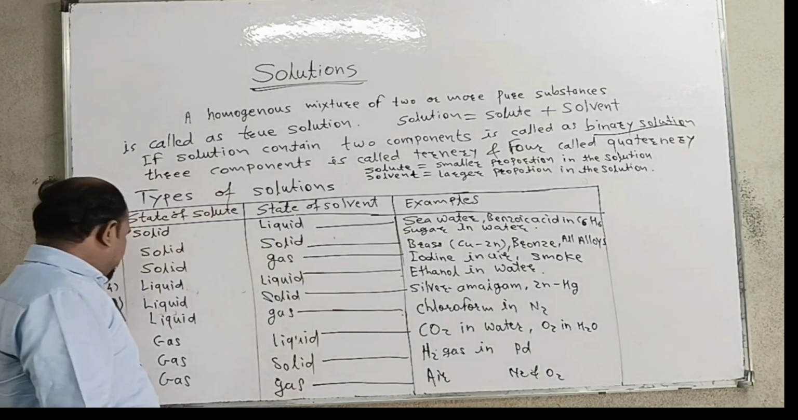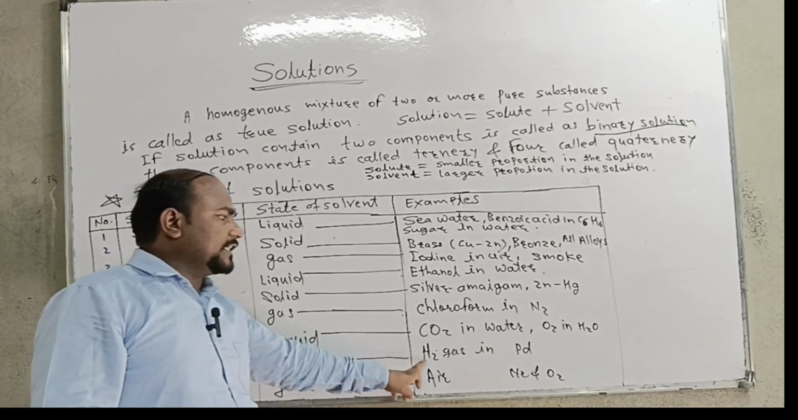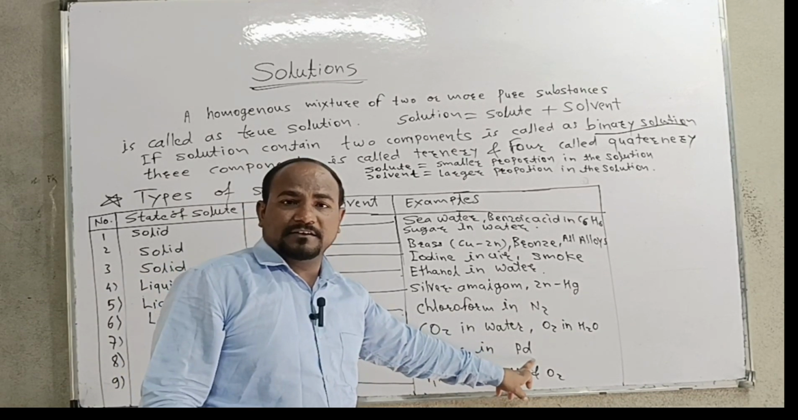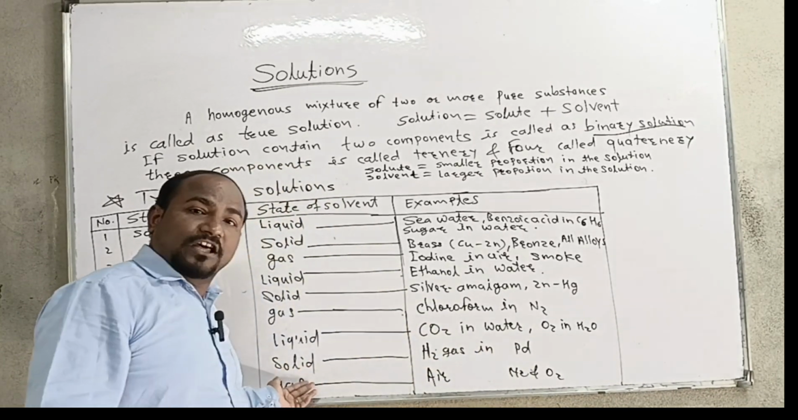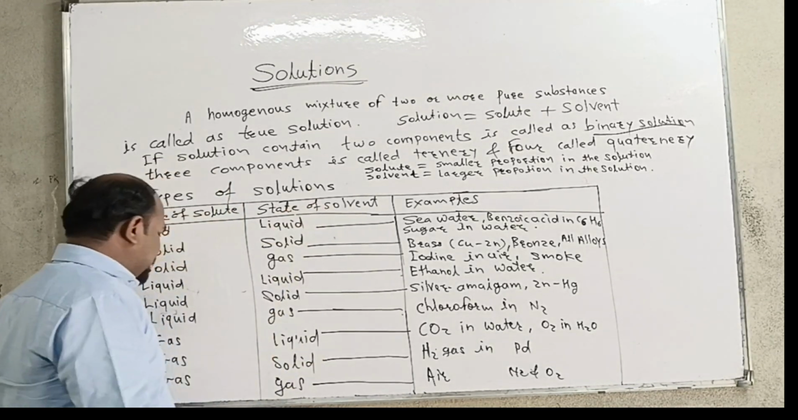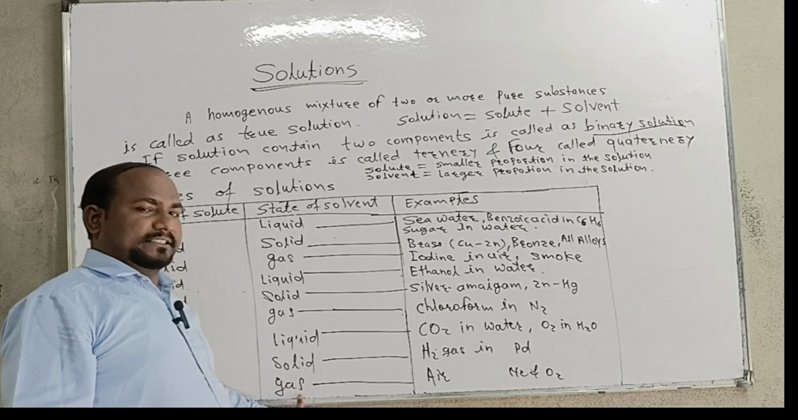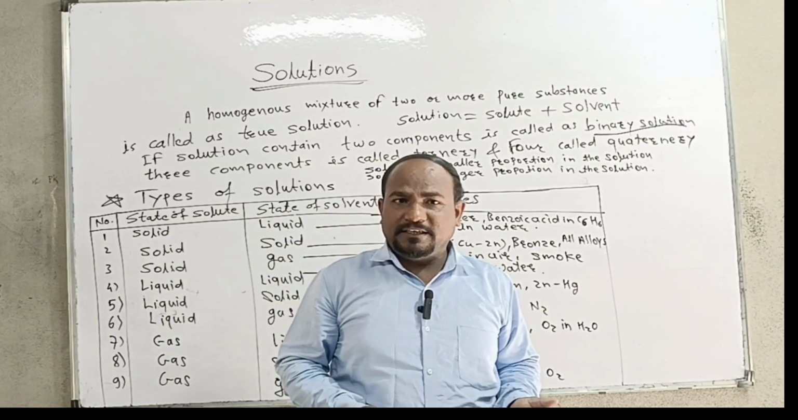Next one is gas in solid. Hydrogen gas in palladium metal, that is the example of gas in solid. Gas is the solute and solid is the solvent. Next and last, gas in gas. Air: we know that air is a mixture of many gases, isn't it?